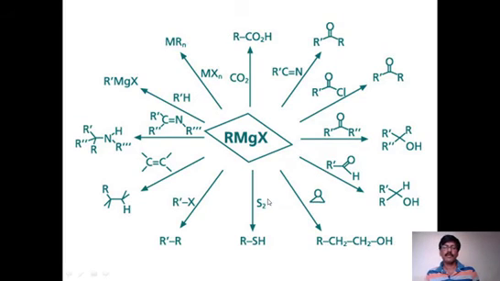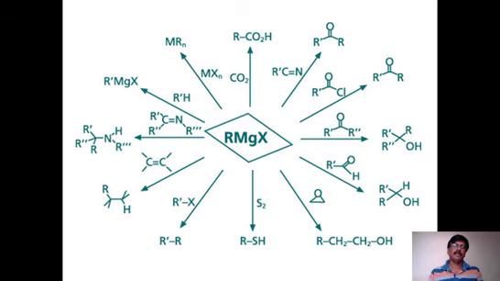Reaction with sulfur gives thiol, where R is from RMgX. Reaction with alkyl halides gives alkane, R'R, where one R' is from the alkyl halide and the other R is from RMgX. And further, reaction with alkenes gives a substitution type of reaction.